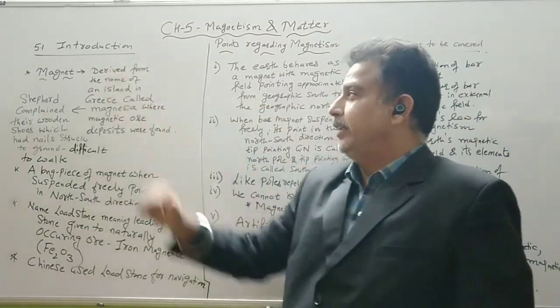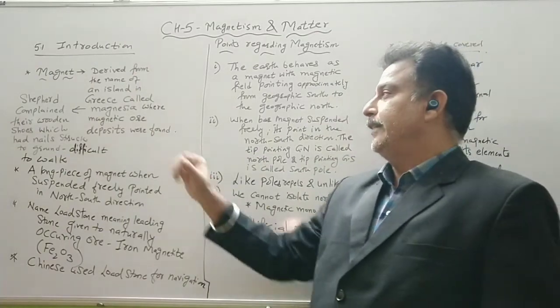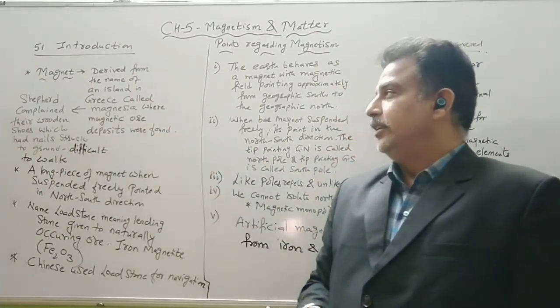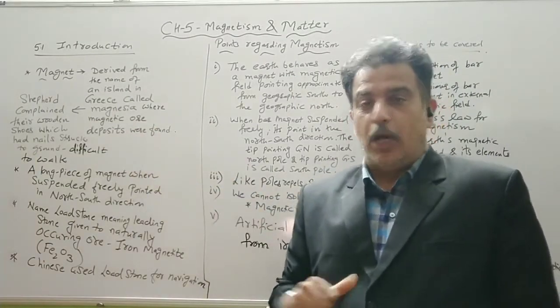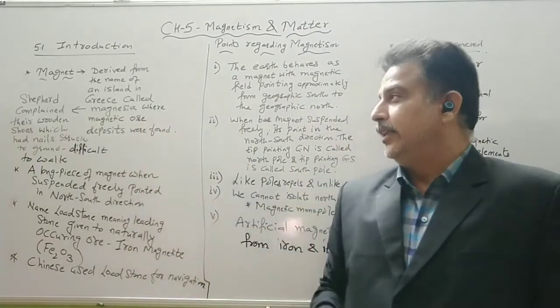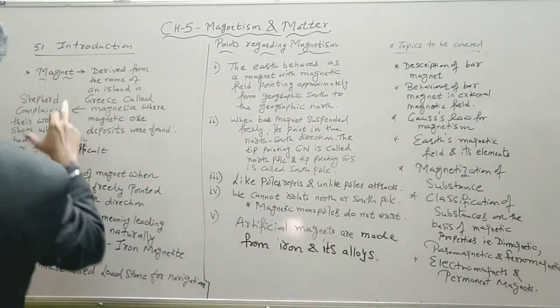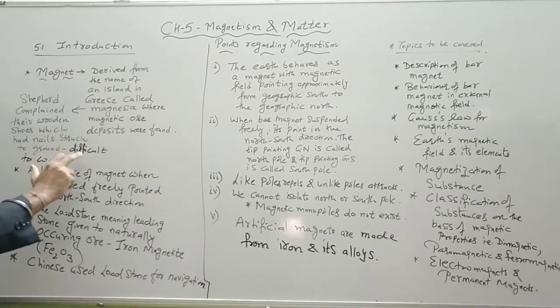The word magnet is derived from the name of an island in Greece called Magnesia, where the magnetic ore deposits were found. Now how were these magnetic ore deposits found there? The shepherds complained that their wooden shoes had nails that stuck to the ground, which made it difficult for them to walk.